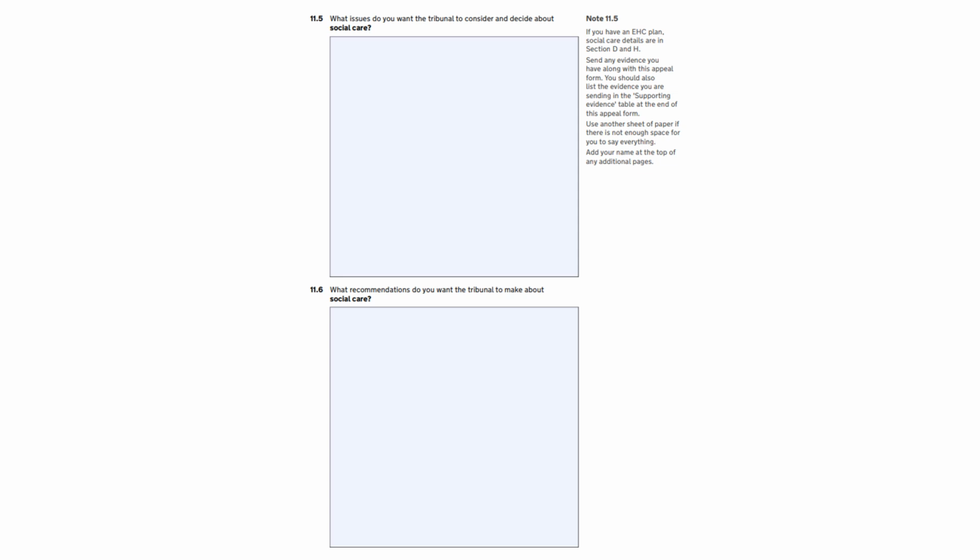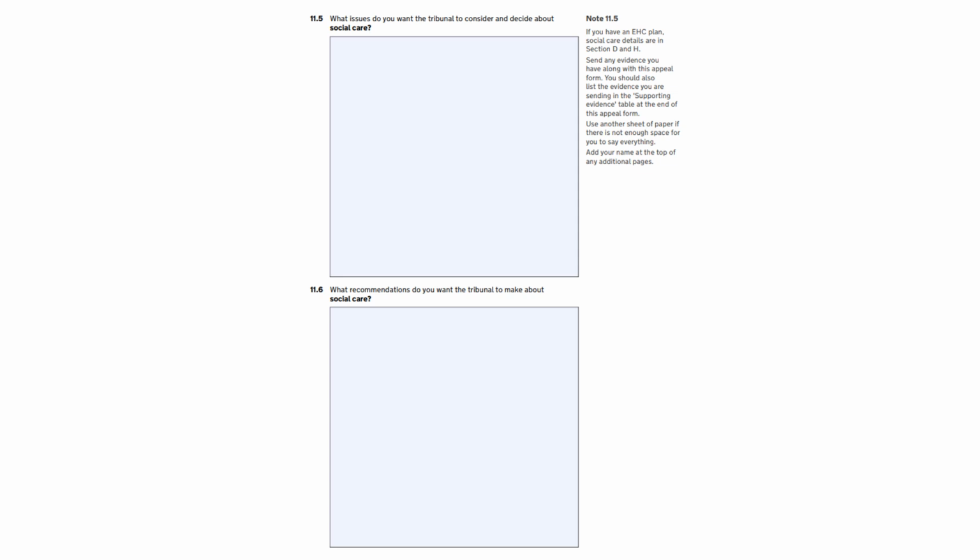Section 9.69 of the SEND Code of Practice states that the EHC plan must specify any social care needs identified through the EHC needs assessment, which relate to the child or young person's special educational needs, or which require provision for a child or young person under 18 under Section 2 of the Chronically Sick and Disabled Persons Act. Perhaps you feel that the support is not written clearly and includes woolly statements such as "opportunities for", which does not clearly make exactly what should happen.